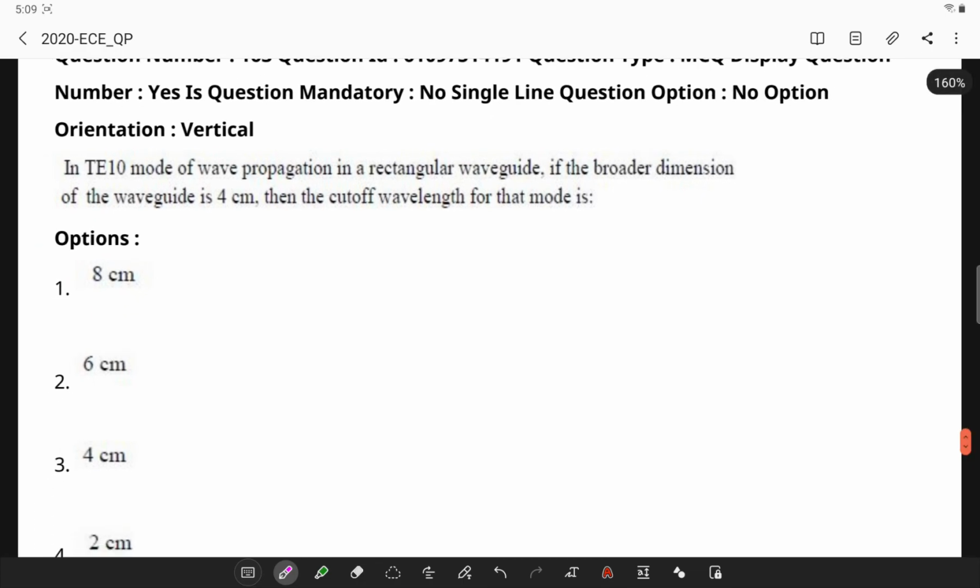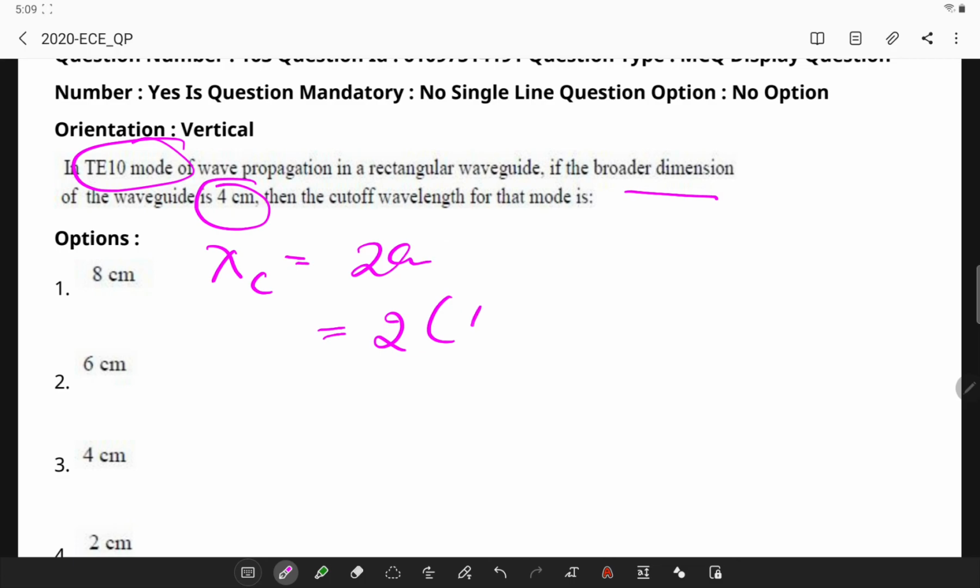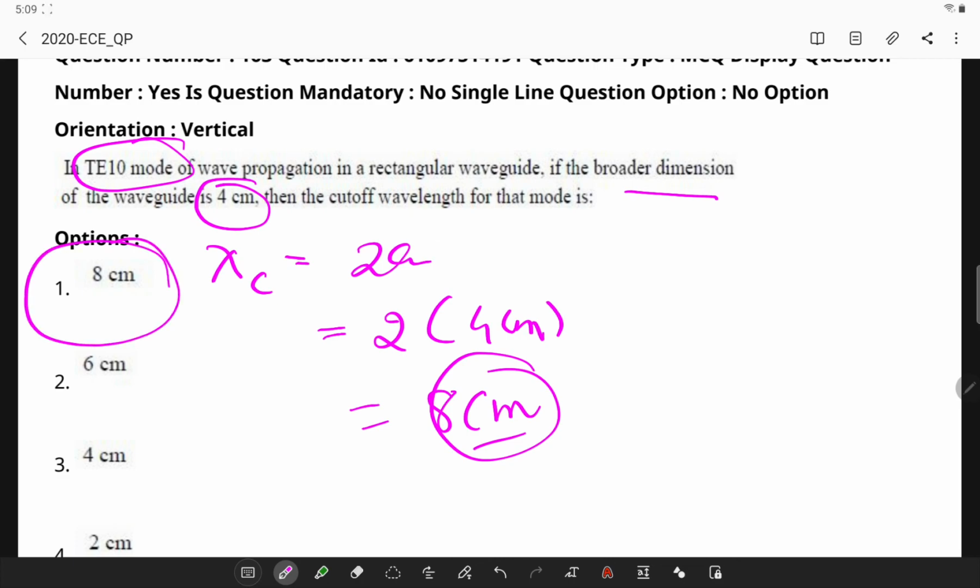See this question. Here it is given that it is TE10 mode. Therefore the student has to remember that the cutoff wavelength lambda is simply 2 times a. It is also given that the length of the broad dimension is 4 centimeters. So 2 into 4 centimeters, I will be getting 8 centimeters as the cutoff wavelength.